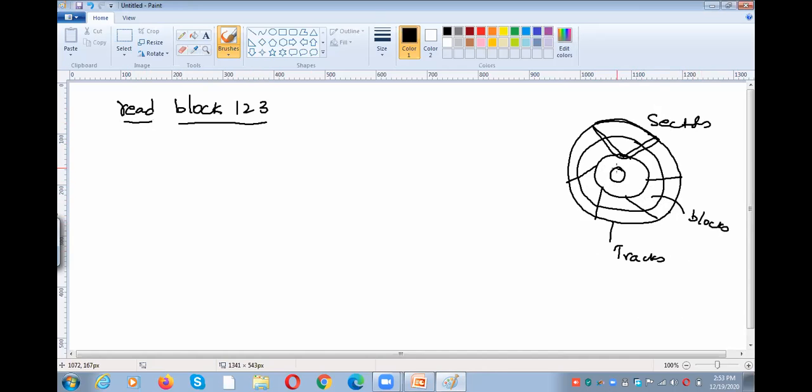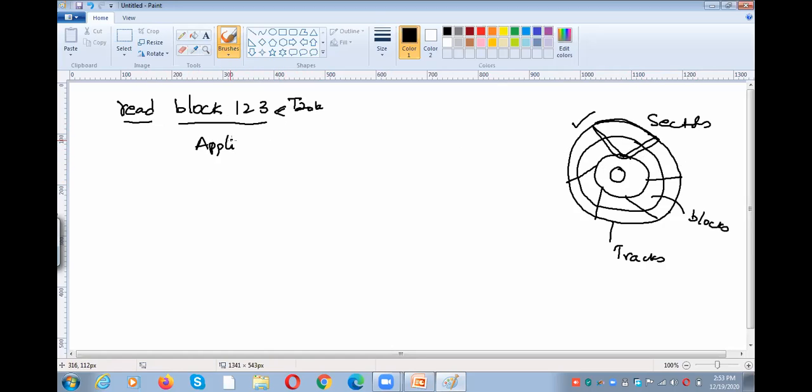In the next chapter we are going to discuss the disk structure. There you will completely know about the entire structure information, what exactly it contains. So read block number 123. This is our task. First, what do we need to do?